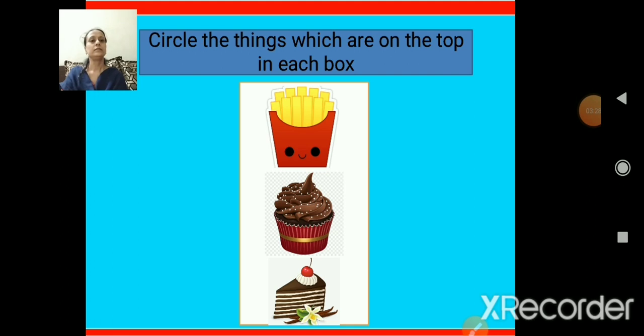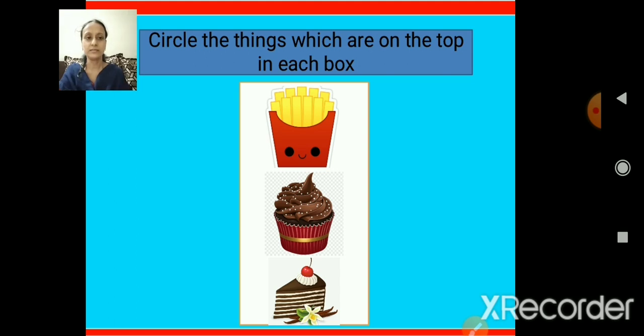Now children, let us circle the things which are on the top in each box. Yes, there are 3 objects given in your one box. There are 3 pictures. You are going to tell me the first picture. What is that first one? Correct, you all love to eat.